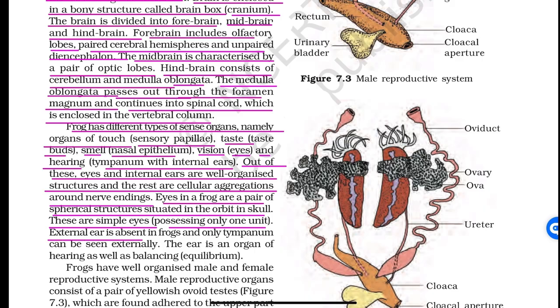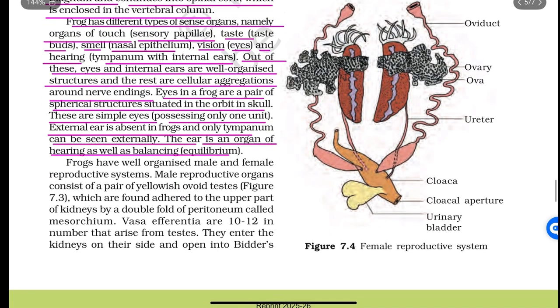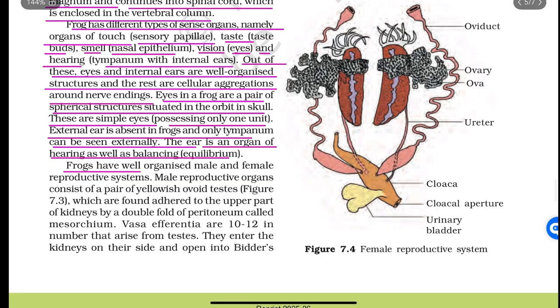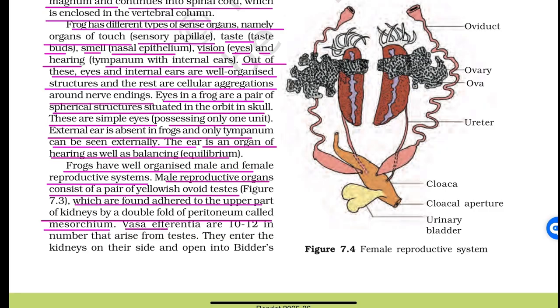External ear is absent in frogs and only tympanum can be seen externally. The ear is an organ of hearing as well as balancing, equilibrium. Frogs have well organized male and female reproductive systems. Male reproductive organs consist of a pair of yellowish white testes which are found adhered to the upper part of the kidneys by a double fold of peritoneum called mesorchium.